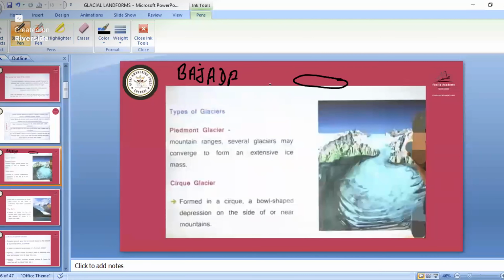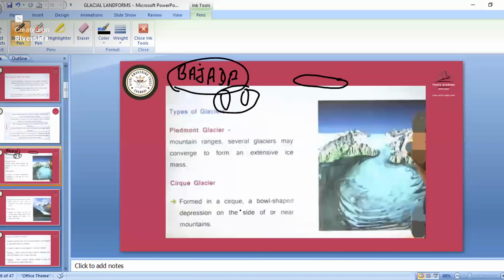So there we will see. See, Bajada, you can understand that they are in a smaller shape. So they both will join and they will form the Piedmont. So Piedmont means what? They are converging and joining and making an extensive ice mass.